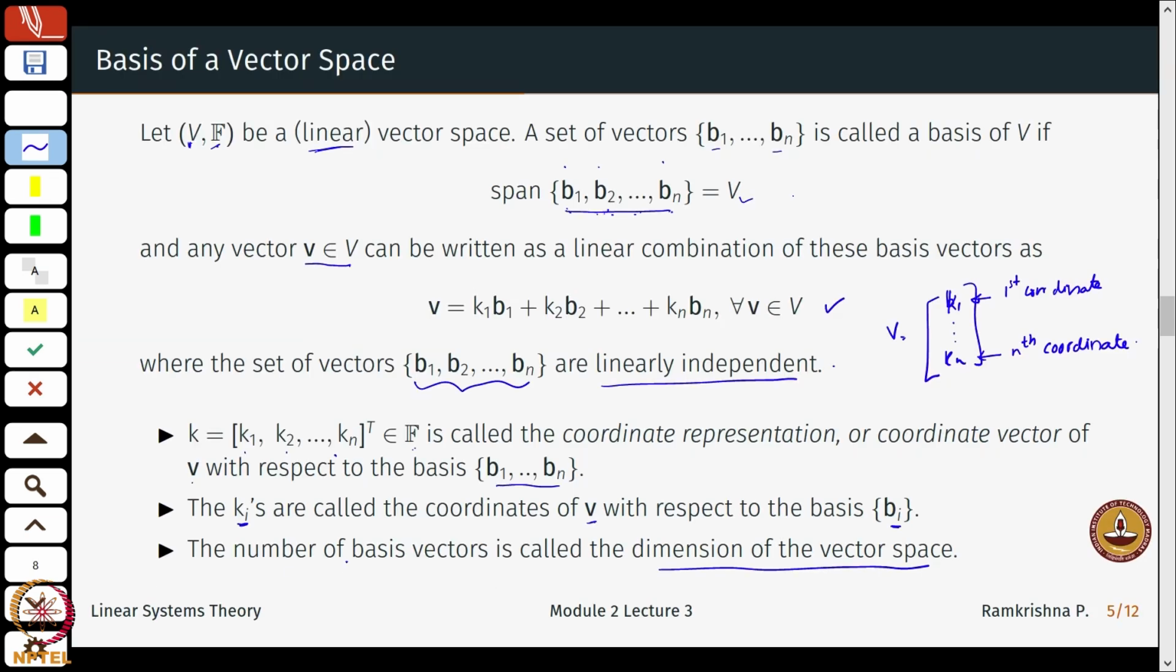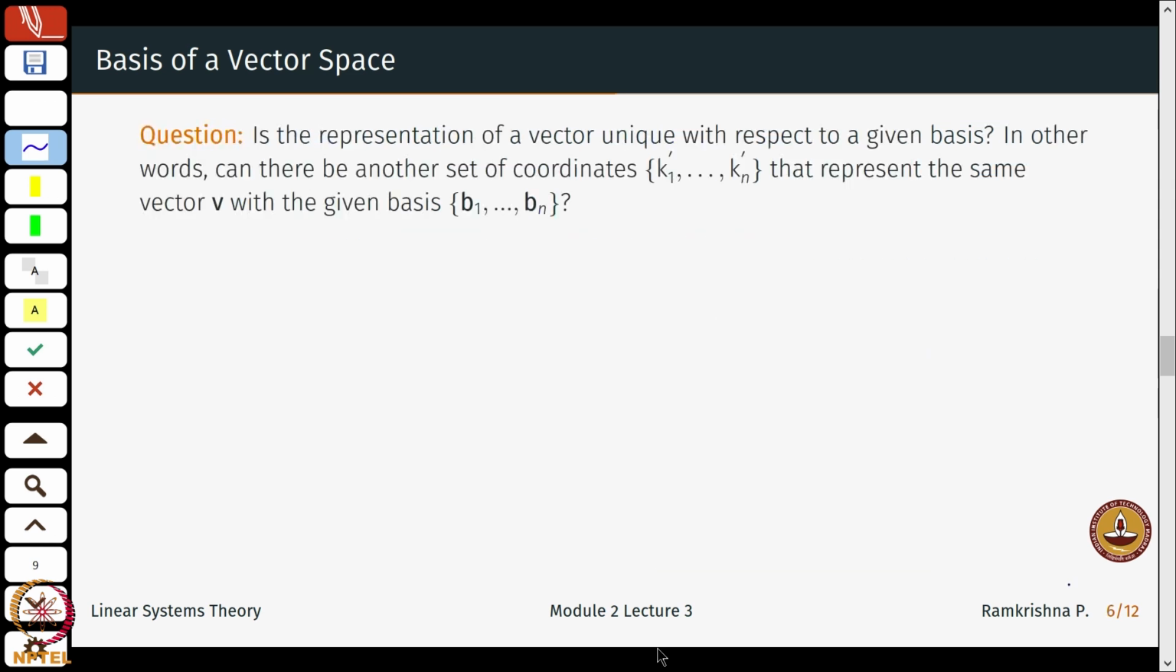Okay. So the number of basis vectors b1 till bn which span V and which are linearly independent, these two conditions are important, and this will be called the dimension of that vector space. Okay. So an important and interesting question to be asked is: is the representation of a vector unique with respect to a given basis?